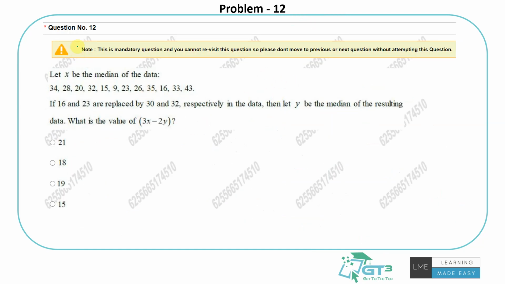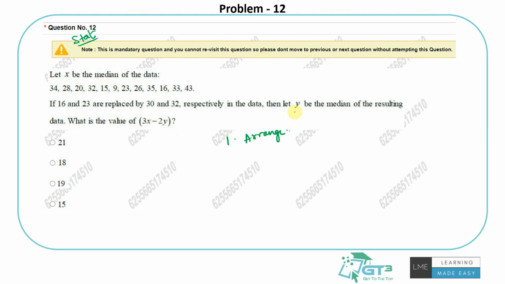So this one is again on the stats. Let X be the median of the data set, and then they said I replace it with something, and let Y be the median of the resulting data set. So whatever it is, let's first find the median. The method is first to arrange them